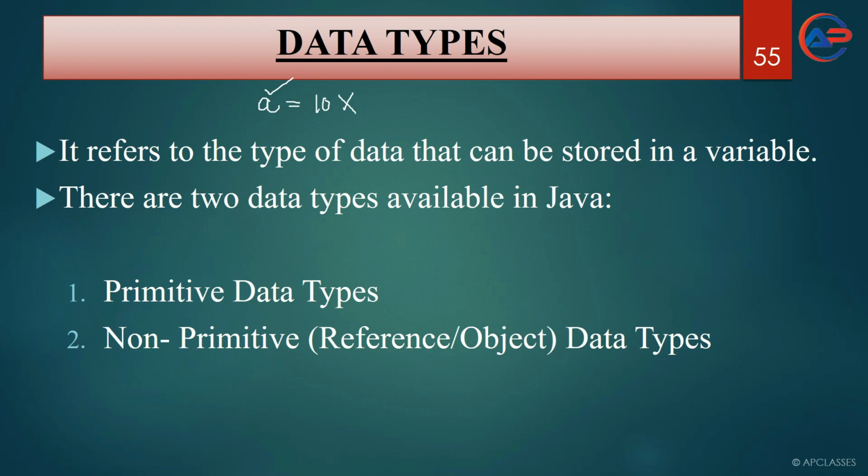We have two terms, declare and assign. Assigned means when you put a value to a variable. Declared means when you write a data type for a variable. So when you write a equals 10, 10 is only assigned to a, whereas you have not declared this variable. And if a variable is not declared, remember this is going to give you an error. The compiler will never understand for what reason a is used.